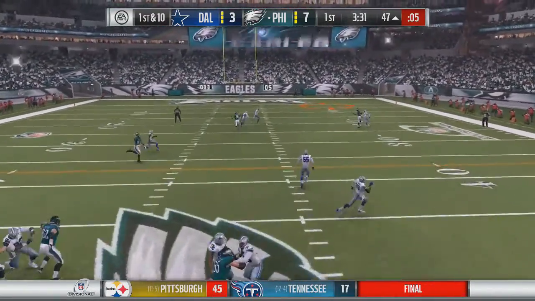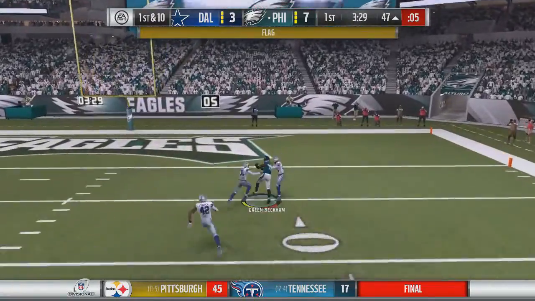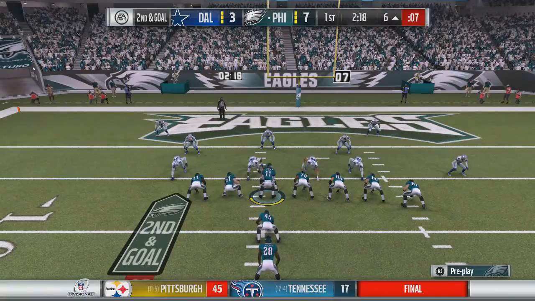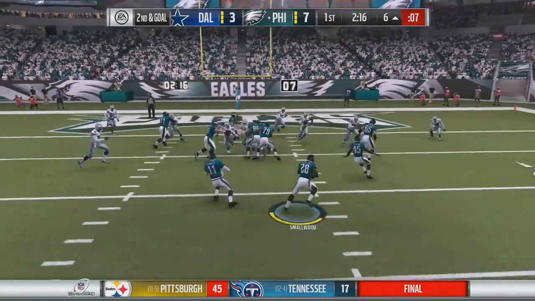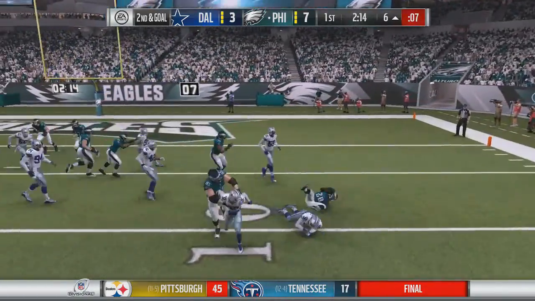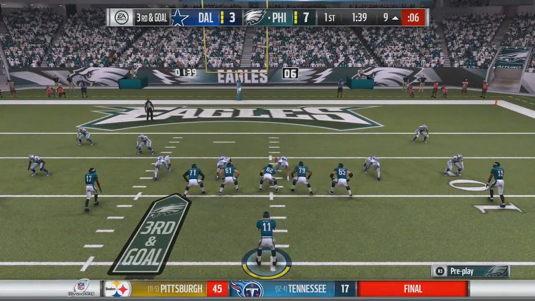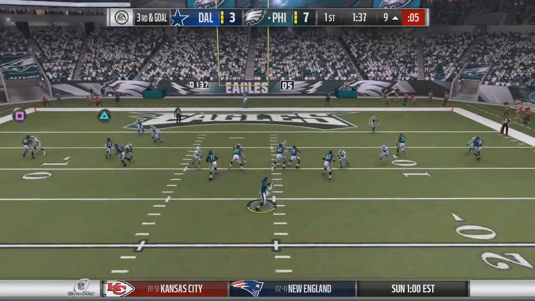And on 1st and 10, he's going to go deep downfield, and it is caught by Green Beckham inside the 5. And the flag would be on Dallas, so it would be a pass interference, and we would just decline it. So 2nd and goal, and they pitch it out to Wendell Smallwood, and he gets nothing on the play. That would lead to 3rd and goal, and they need to get into the end zone on this play.